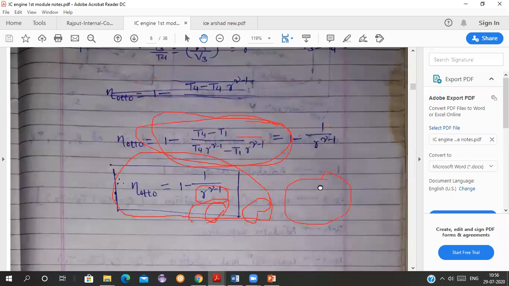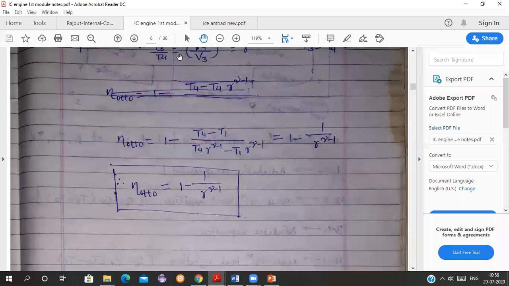Yes, sir. So the efficiency of the Otto cycle, we are getting in terms of the compression ratio, that is 1 minus 1 upon R raised to gamma minus 1. All of you have understood this. See, because it is a theoretical cycle here, we are getting the efficiency in terms of just the compression ratio. So we are telling it is depending only on the compression ratio and nothing else. More the compression ratio, more is the efficiency.